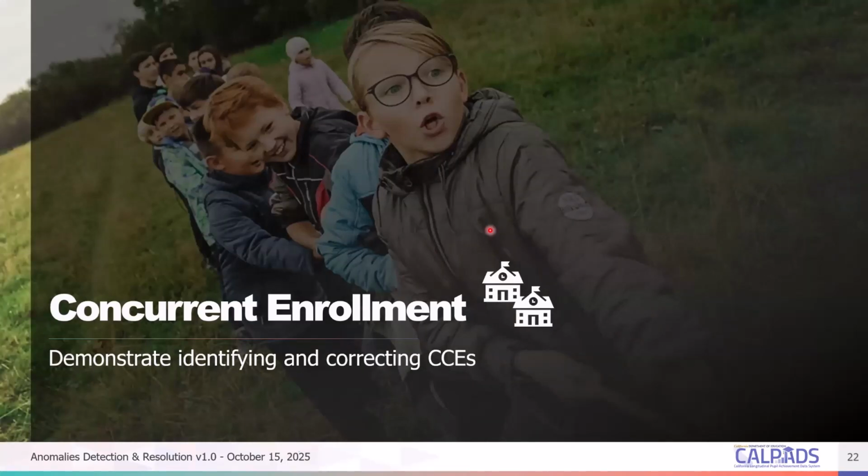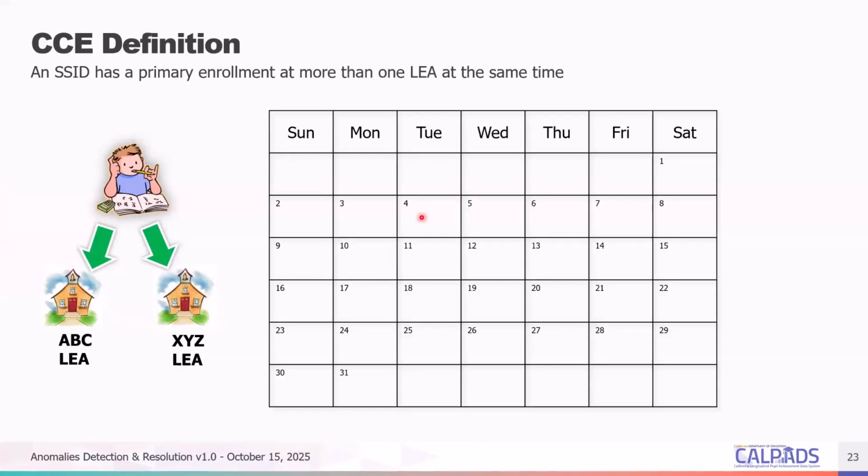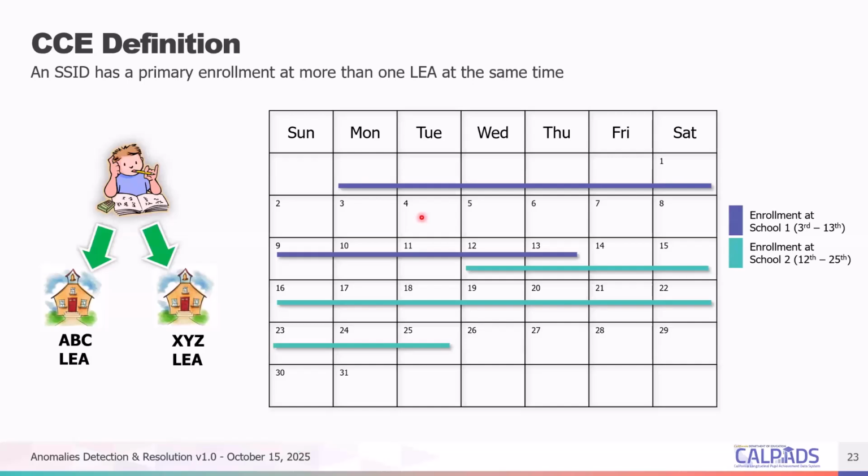All right, so let's move on to our first anomaly, which is the concurrent anomaly. A concurrent anomaly is a CalPADS inconsistency where a student has two or more primary enrollment records simultaneously in different schools or districts. It's actually more on a district level, right? It can also occur if a student has a primary and a short term of more than 30 days. The system flags this overlap because a student should have only one primary enrollment at a time.